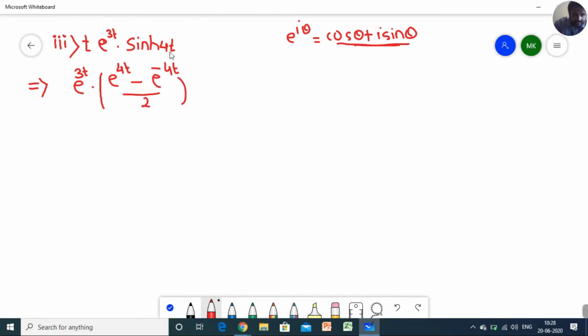If the term were cos hyperbolic of 4t, you would just change the sign of this part, that is positive, but here it is sine hyperbolic 4t, so you have to write minus. Now we multiply these parts, with 1 by 2 outside, taking the Laplace also, so this becomes e raised to 7t minus e raised to minus t.